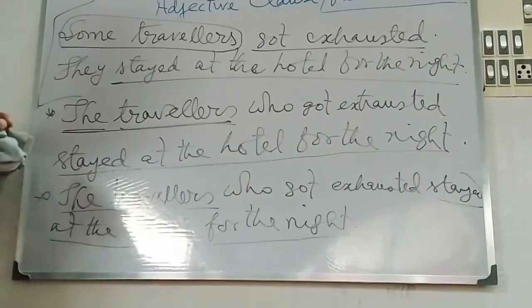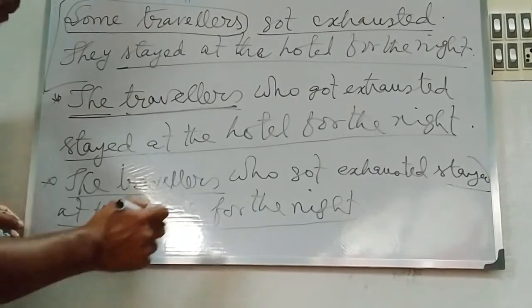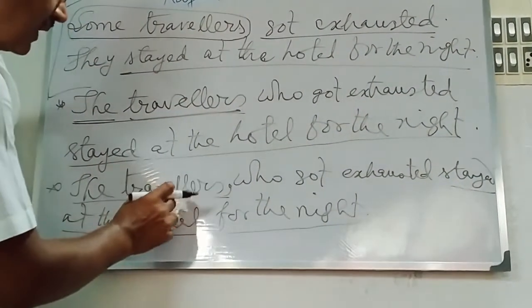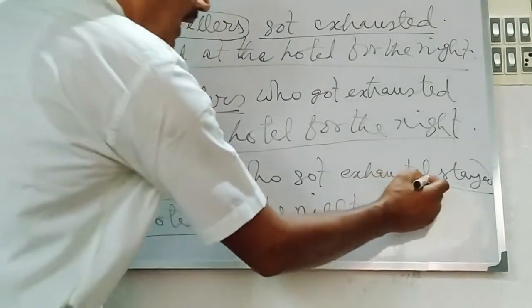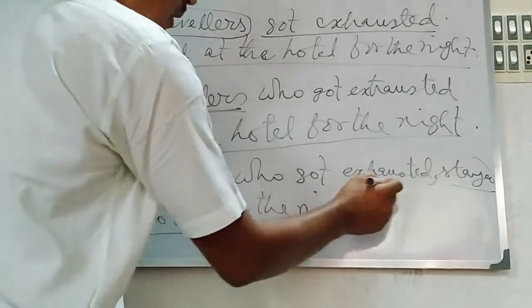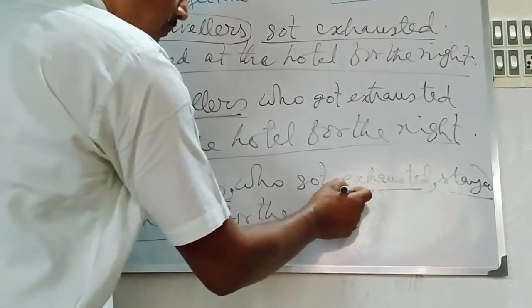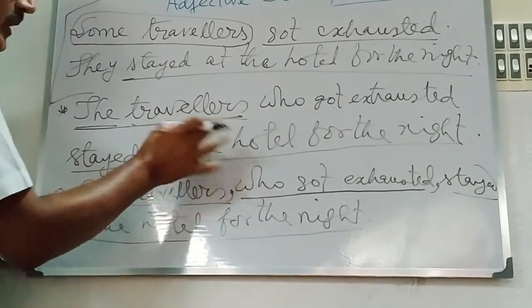No difference is there, but you have used commas in the second sentence. The travelers, comma, who got exhausted, comma. What is the meaning or what is the difference between the two uses?